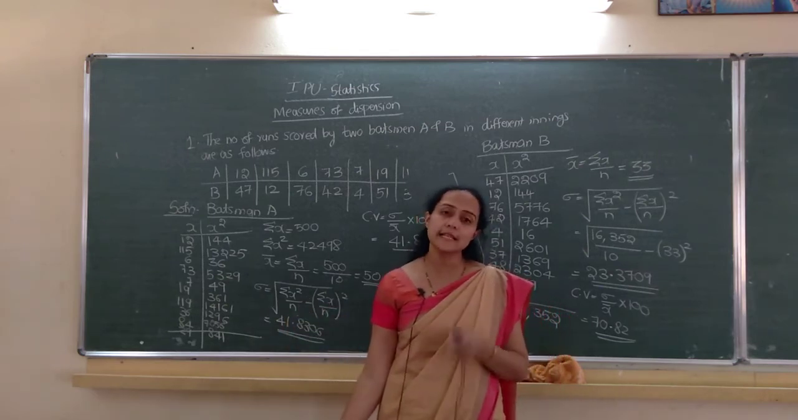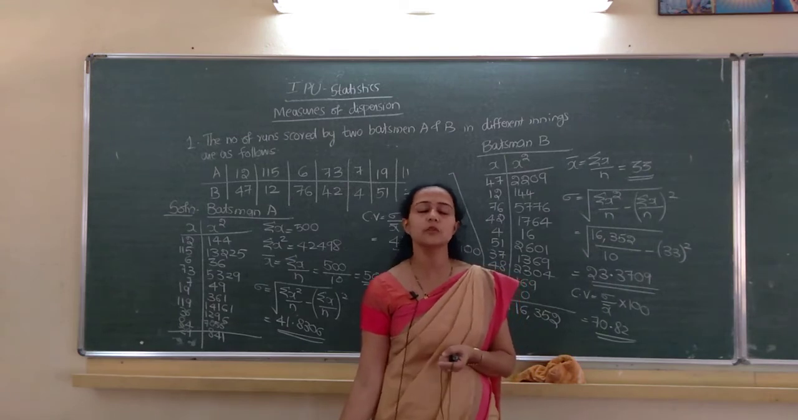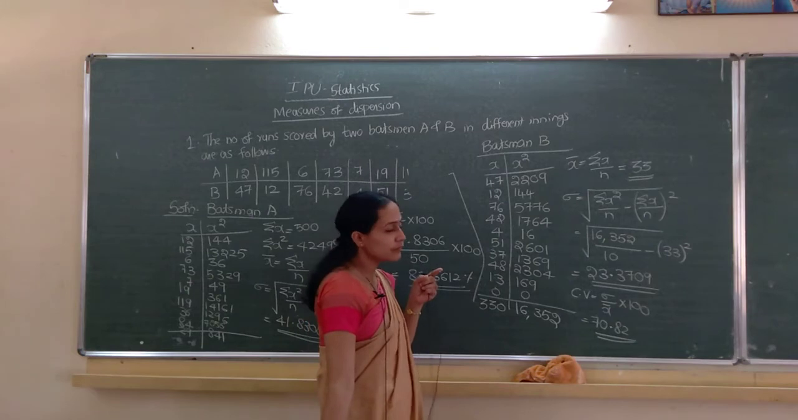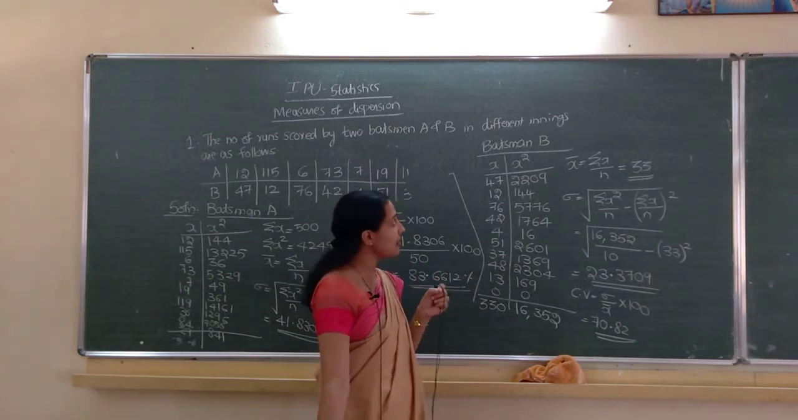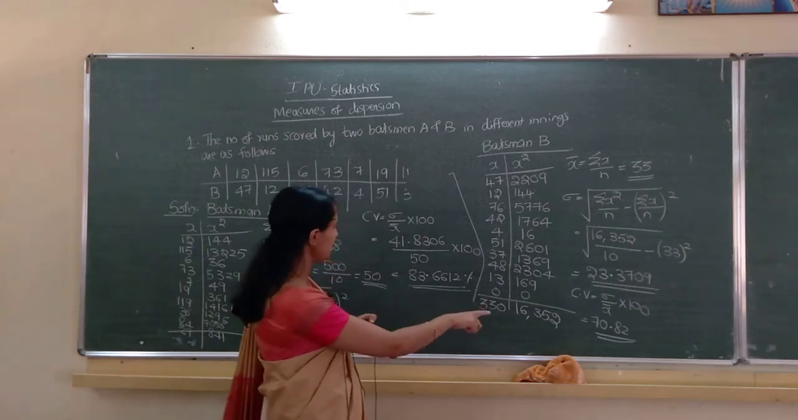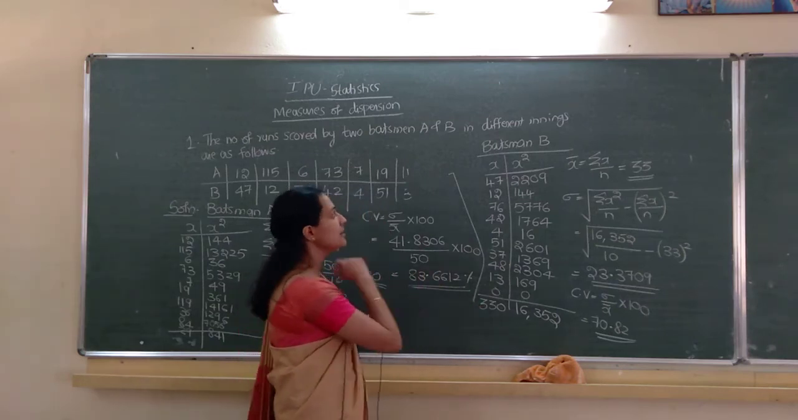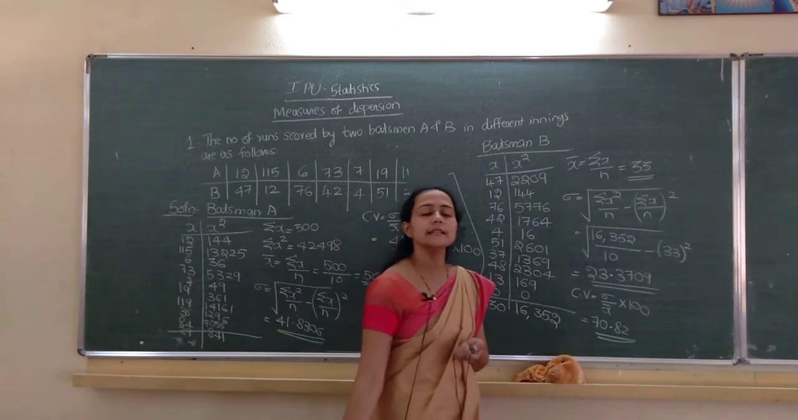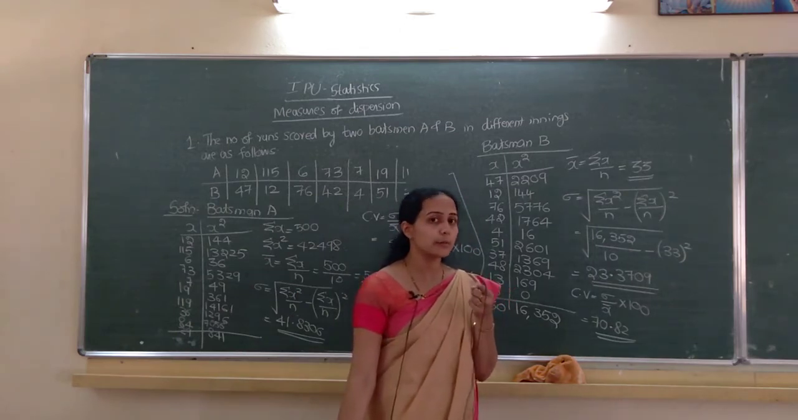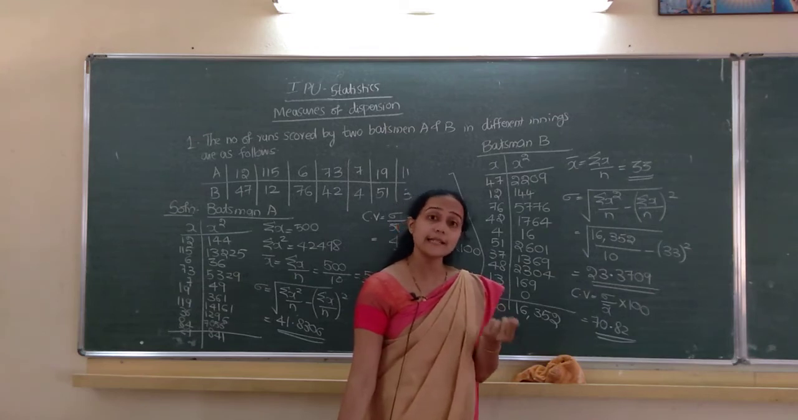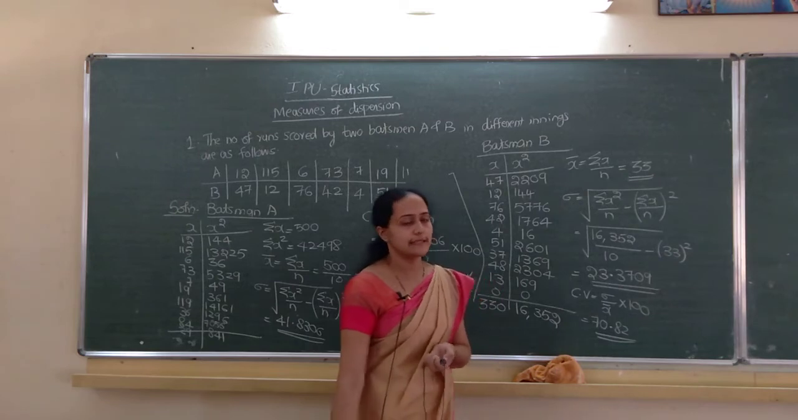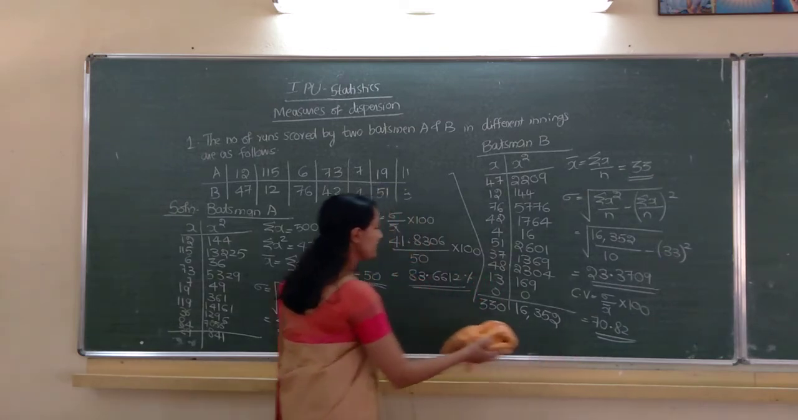Second question, who is more consistent? Who is more consistent means the batsman who has a lesser CV. Here A's CV is 70 point something, here it is 83 point something. So definitely batsman B is more consistent. Better run scorer, you have to compute x bar; if x bar is higher, better run scorer. If CV is less, more consistent. So you have to write this.